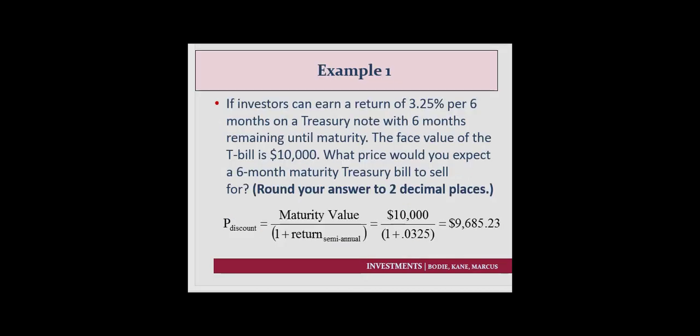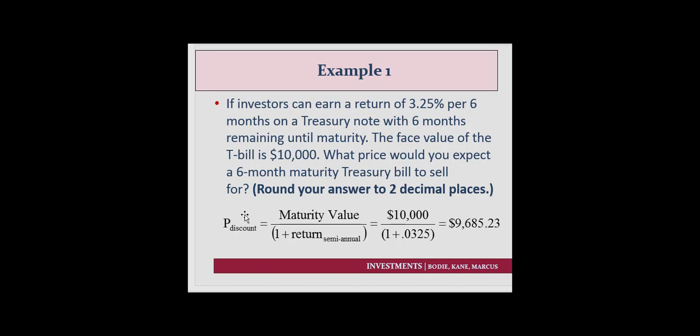We have an investor that can earn 3.25% every 6 months on a treasury note with 6 months remaining till maturity. The face value is $10,000. The question is, what price would you expect this treasury bond to sell for?